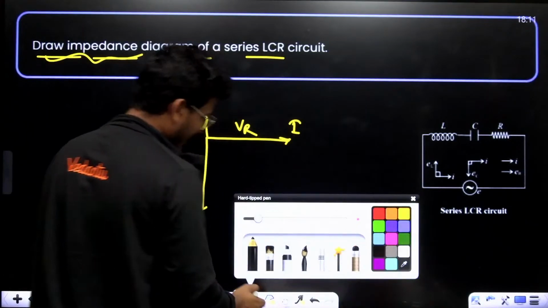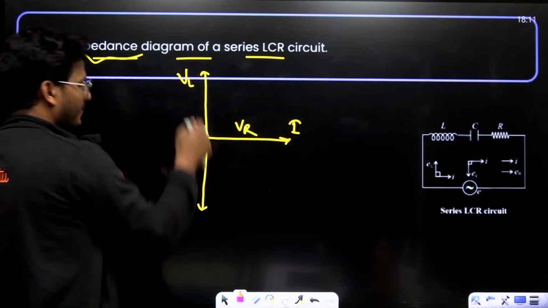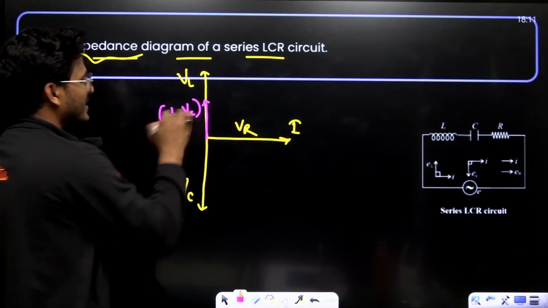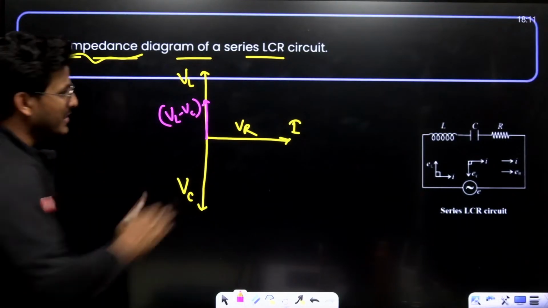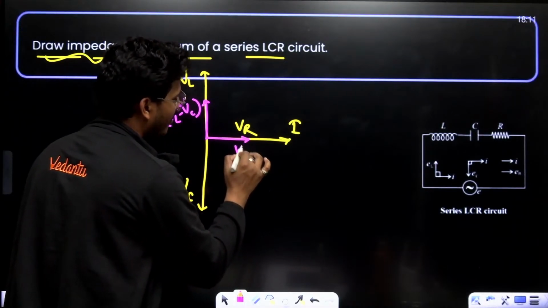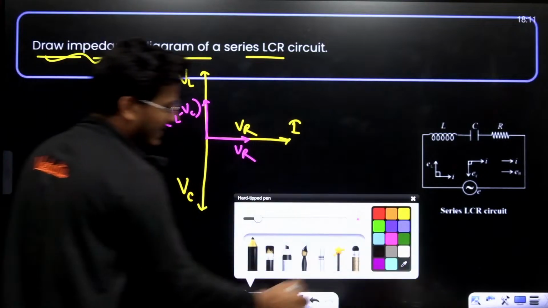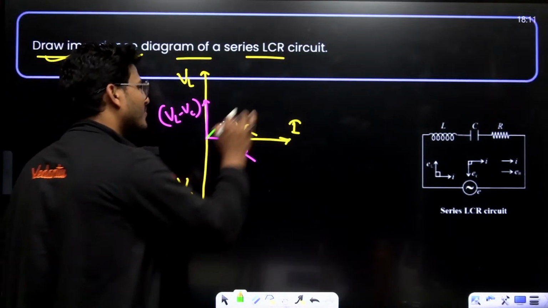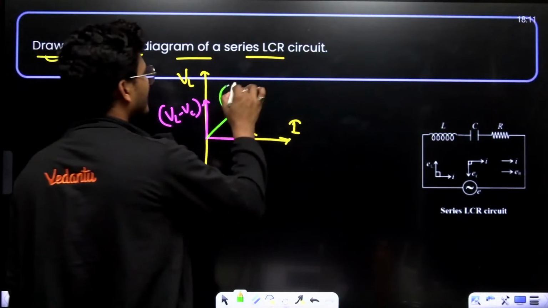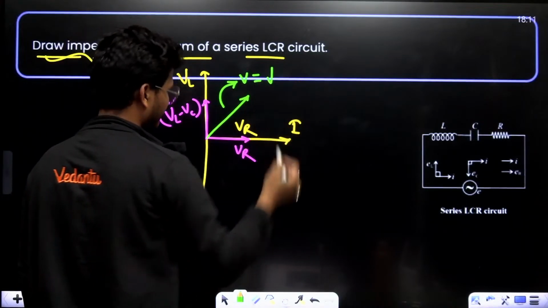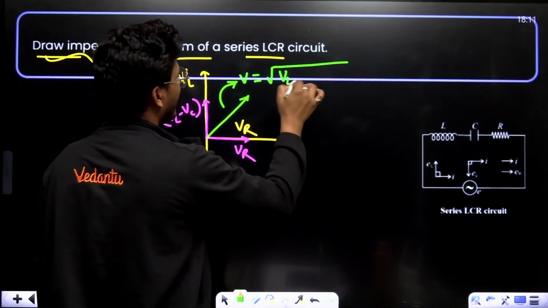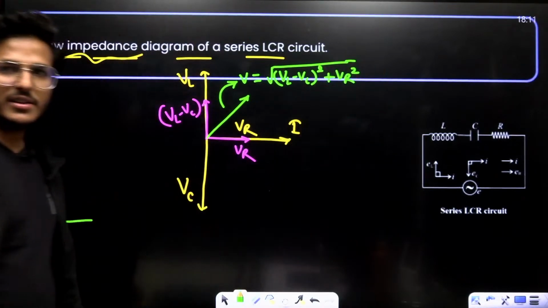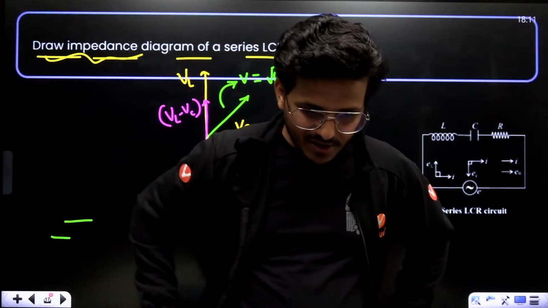How to resolve these vector components? Firstly we calculate VL and VC, then the resultant is VL minus VC, at 90 degrees to VR. Now, the resultant of VL minus VC and VR is this one. And what is the value of this? V equals under root of (VL minus VC) square plus VR square. Is it or not?